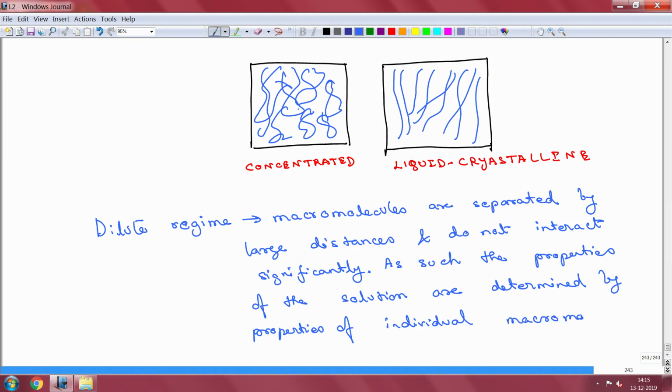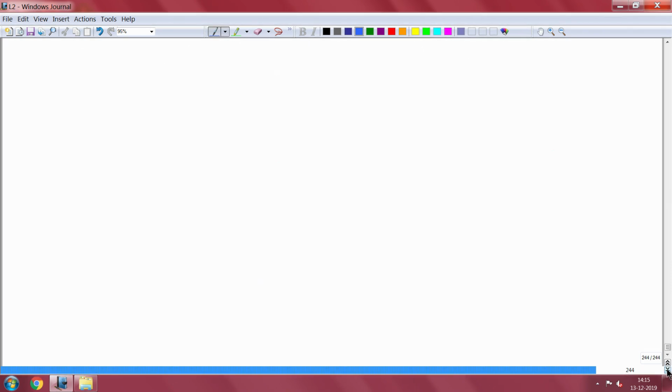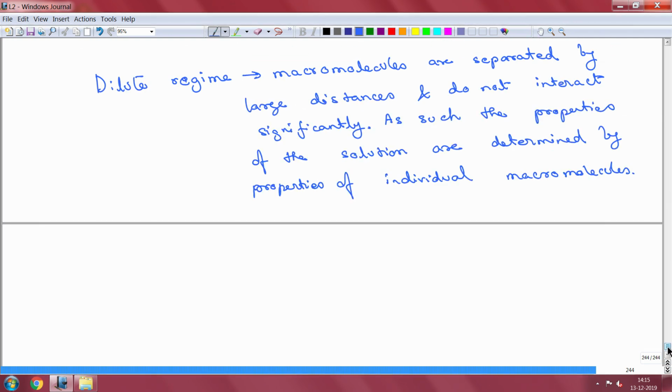Now, just because the solution is in a dilute state does not mean that the polymer does not have an effect. It can still have a very strong effect, but whatever the effect is essentially because, let us say you subject it to an external stress and the flow starts to occur.